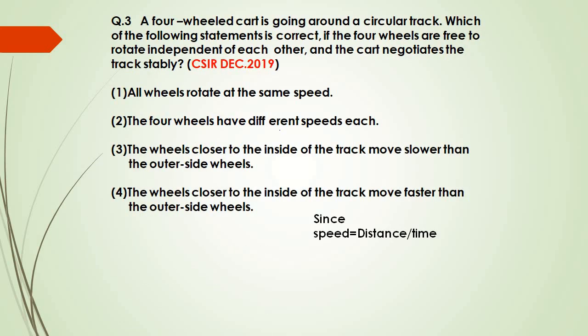Next question. Our next question is, a 4-wheel cart is going around a circular track. Which of the following statements is correct, if the 4 wheels are free to rotate independent of each other and the cart negotiates the track stably? So basically in this question, a 4-wheel cart is moving on a circular track, and you need to find the correct statement among these 4 statements.